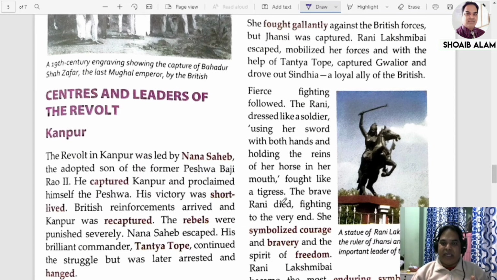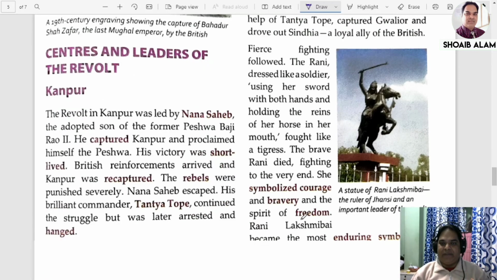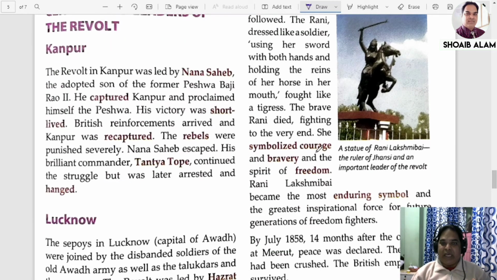The brave Rani died fighting to the very end. She symbolized courage, bravery and the spirit of freedom. Rani Lakshmi Bai became the most enduring symbol and the greatest inspirational force for future generations of freedom fighters.